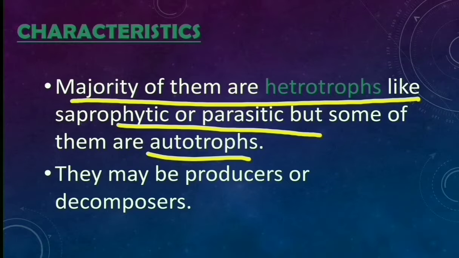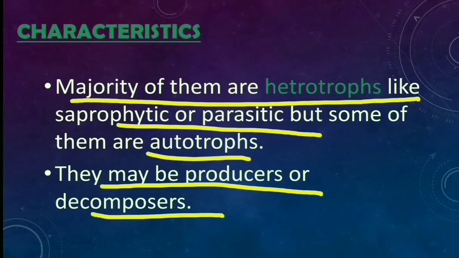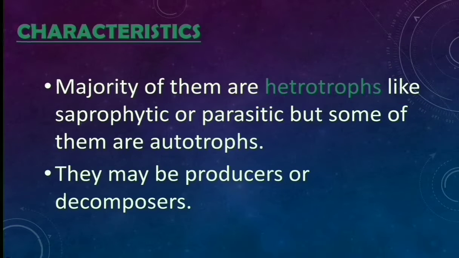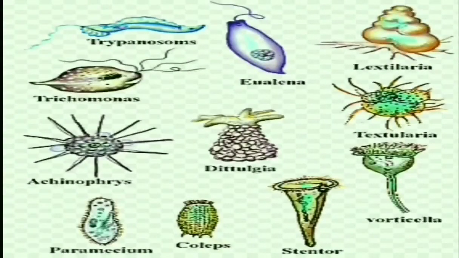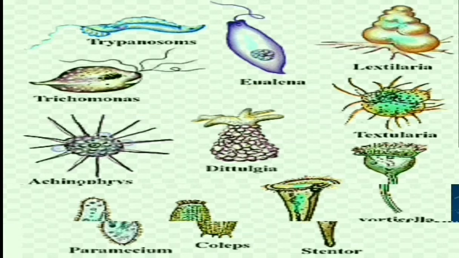They may be producers, which produce food, or decomposers, which decompose other organisms. Here we have shown some organisms like Euglena, Trichomonas and others.